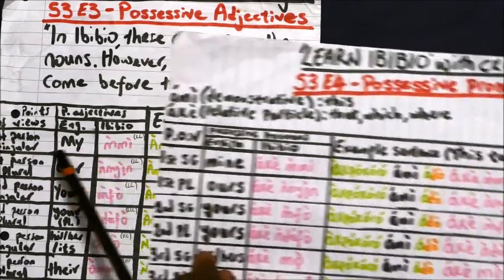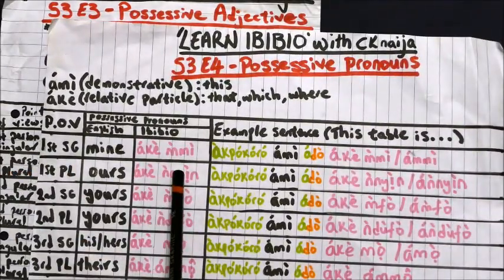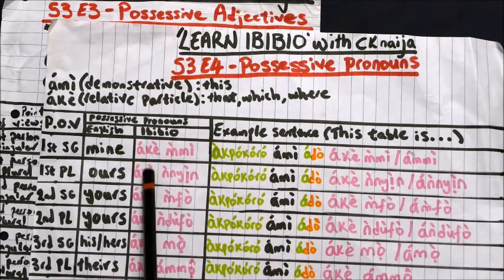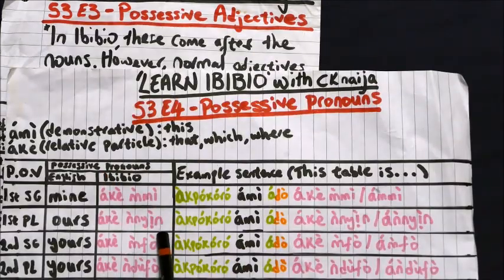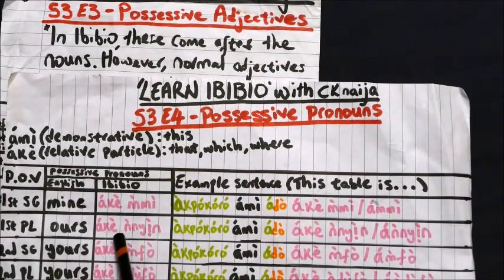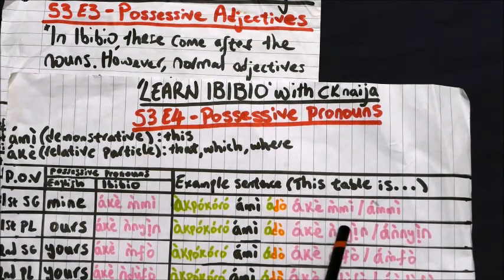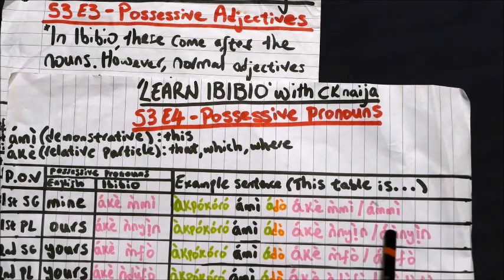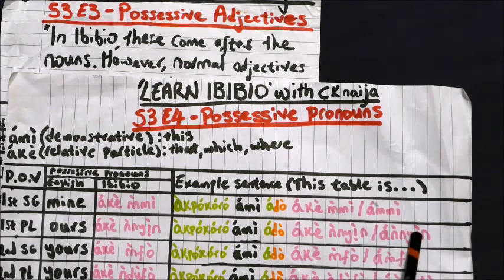And so we have the same word here, nyan, ake nyan, that which is ours. Abokoromi ado ake nyan. And then you can also amalgamate these two words, so you get anyan.